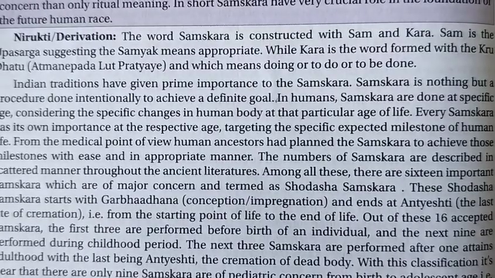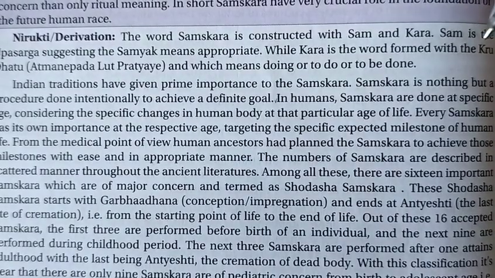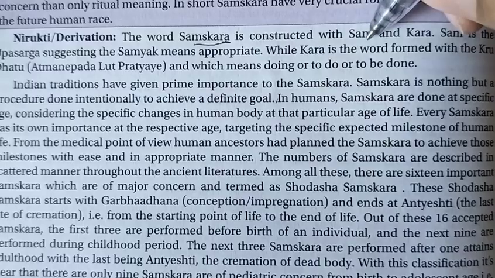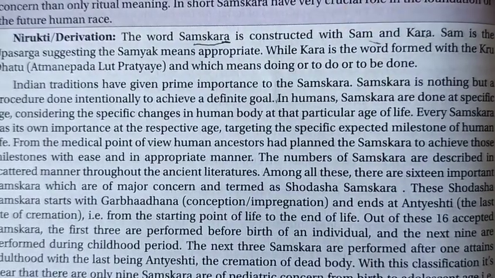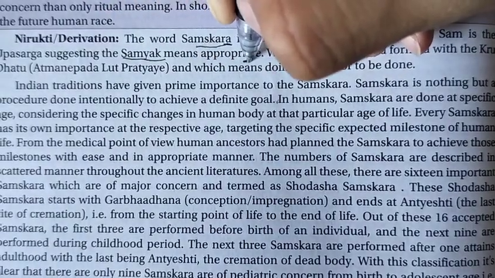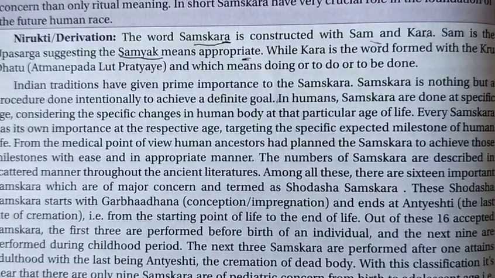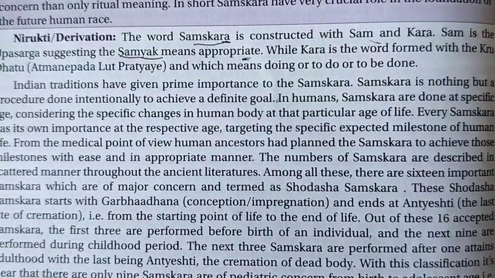Next, in short, we will see the nirukti of the word samskara, how the word samskara has been formed. The word samskara is formed from what? Sam plus kara, that is samskara. Sam is the upasarga suggesting samyak, that is, appropriate, while kara is a word formed from the kru dhatu, which means doing, or to be done.